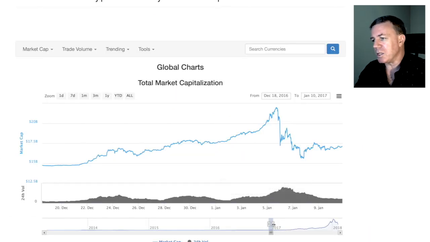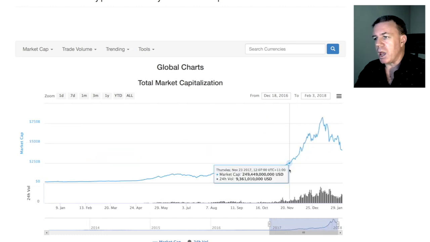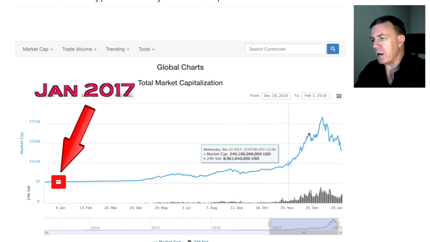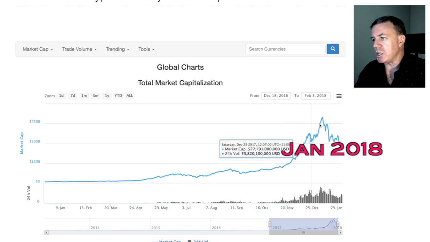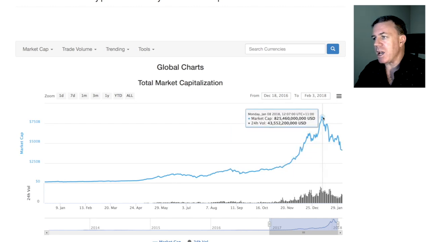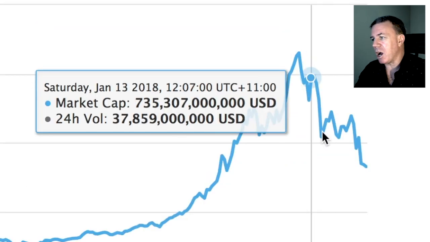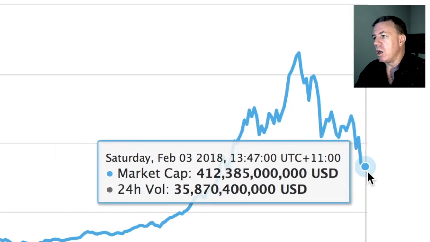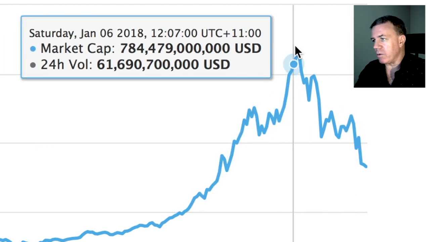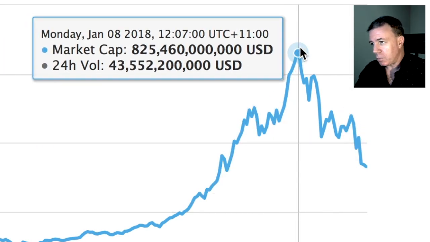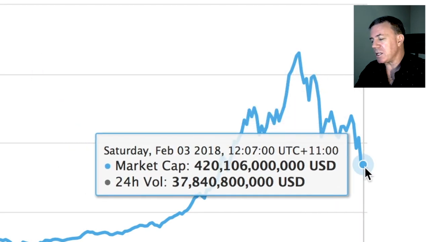So what I'll do now is I'll extend this out to our current situation, and that's going to be a bit of a blip on the radar as we look at the latest one right here, where it just traced right up to around 825 billion, and it's actually gone under 400 billion right now. So it's sort of halved, if you will, over the space of January of 2018.